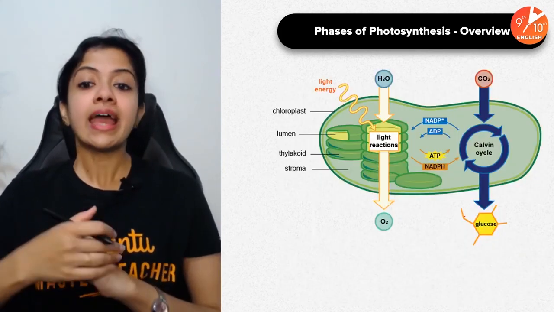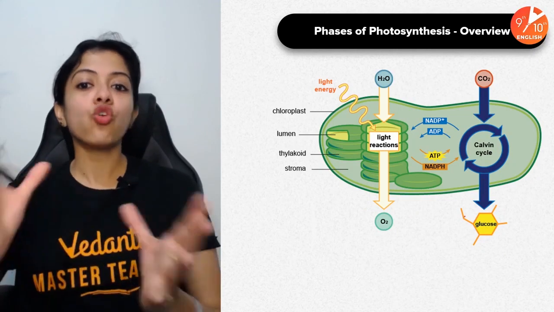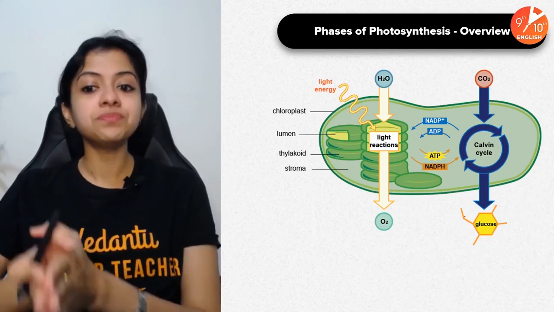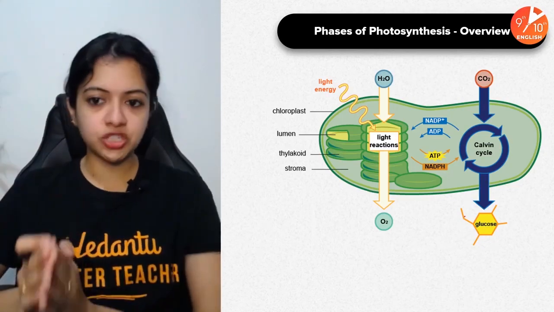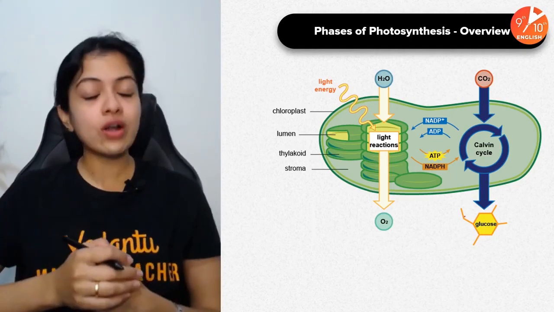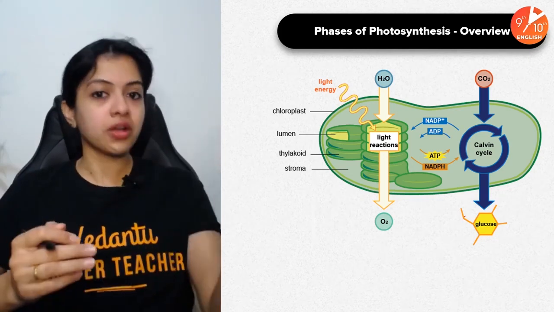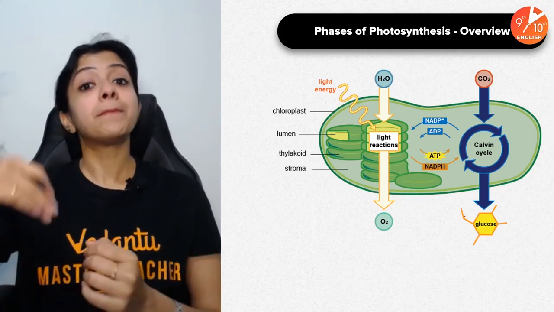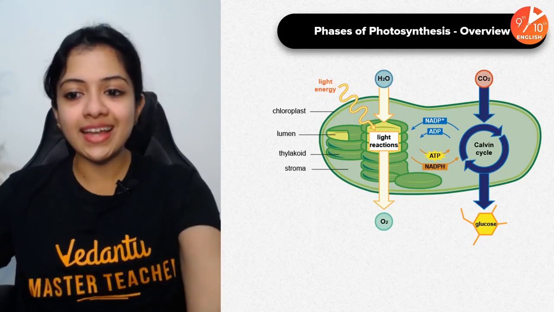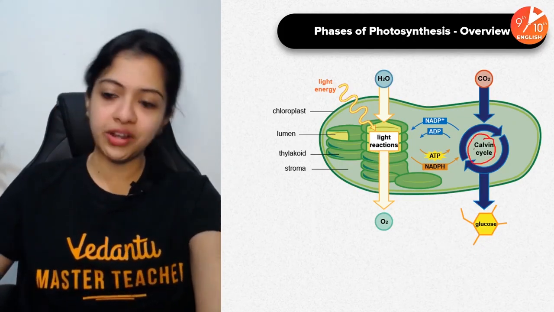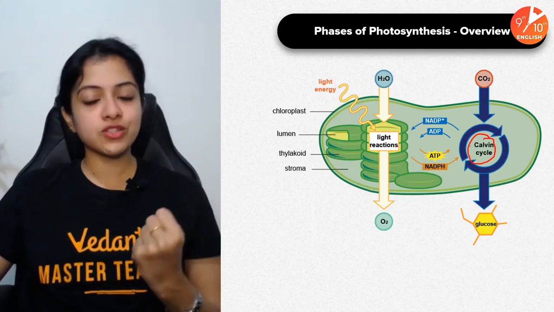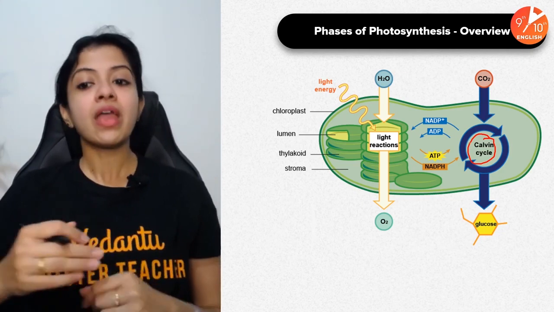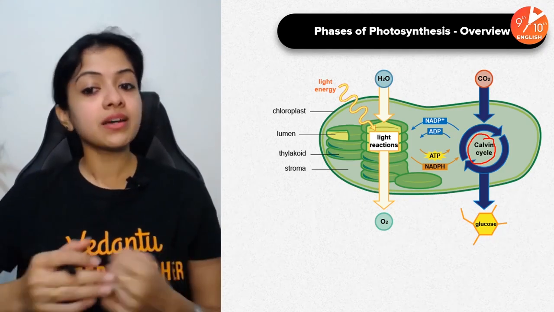This is what happens in light independent phase. So this is an overview of the phases of photosynthesis for you. Remember, light reaction and dark reaction. Light reaction, which is also called the photochemical phase because it occurs in the presence of light energy. The dark reaction, which is also called biosynthetic phase. And here is another name for it which I did not tell you. It's called the Calvin cycle also, after the scientist who discovered it, Calvin. Okay, that is what occurs in the stroma.